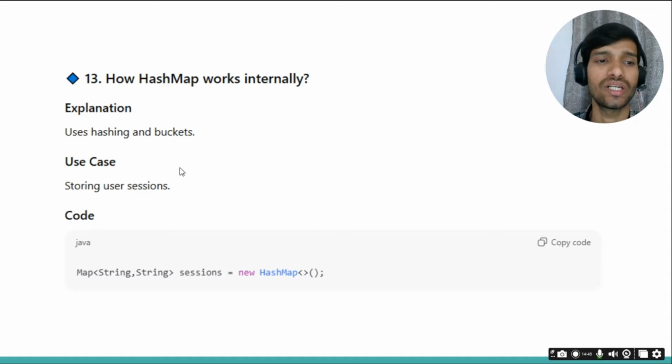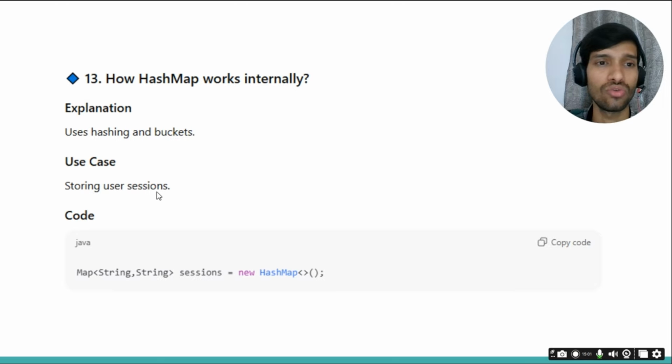And if, for example, it is pointing to the same index, then at that time the equals method will be called. If the equals method finds the same value, then it will replace the value. So you can explain those kinds of scenarios to them.